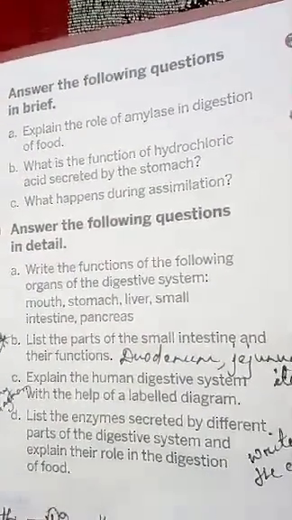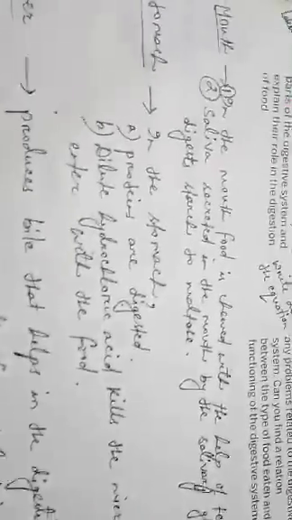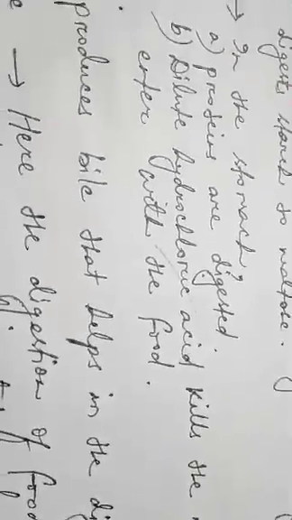The first question is, write the functions of the following organs of the digestive system. This answer I have written down here, children. You please see that and you can take the screenshot and then you can write in your copy. First one, mouth. In the mouth, food is chewed with the help of the teeth. Second function of mouth, saliva secreted in the mouth by the salivary glands digests the starch into maltose. Second organ is stomach. In the stomach, proteins are digested. Number 2, dilute hydrochloric acid kills the microbes that enter with the food.